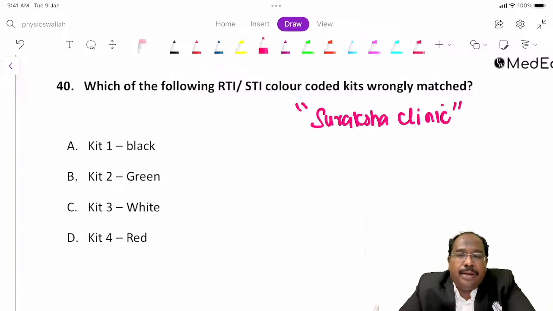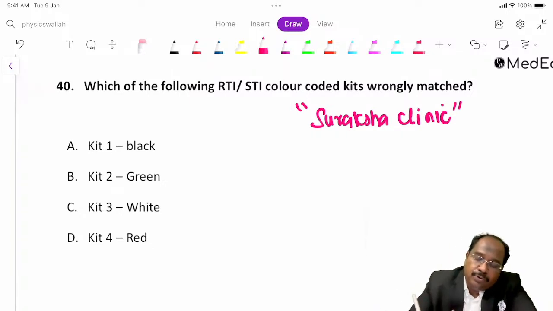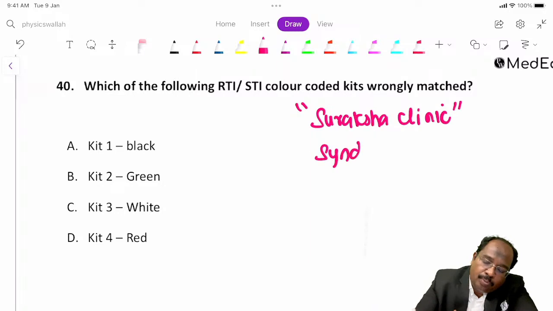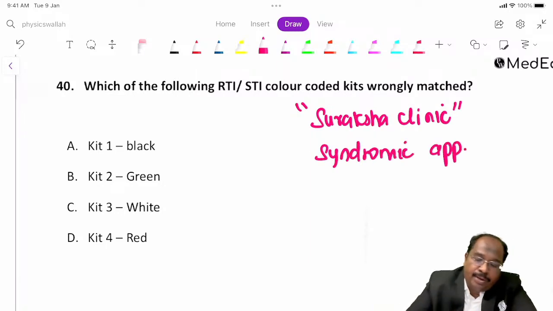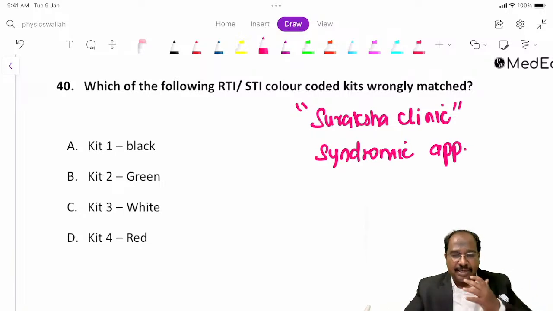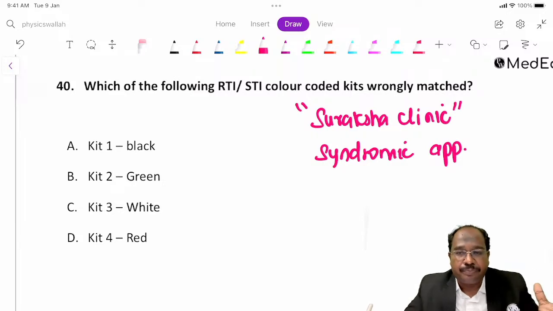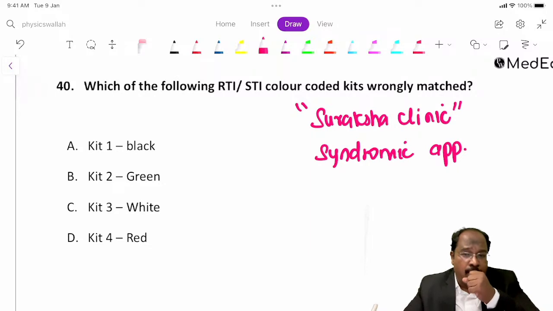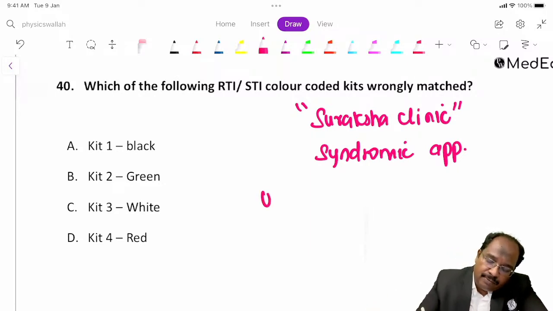So what we do here in Suraksha Clinic is use an approach called the syndromic approach. That means a patient comes with a particular syndrome. Don't waste time there, you just provide treatment. Now, drugs, we don't have facilities. So what are the various syndromes we have?